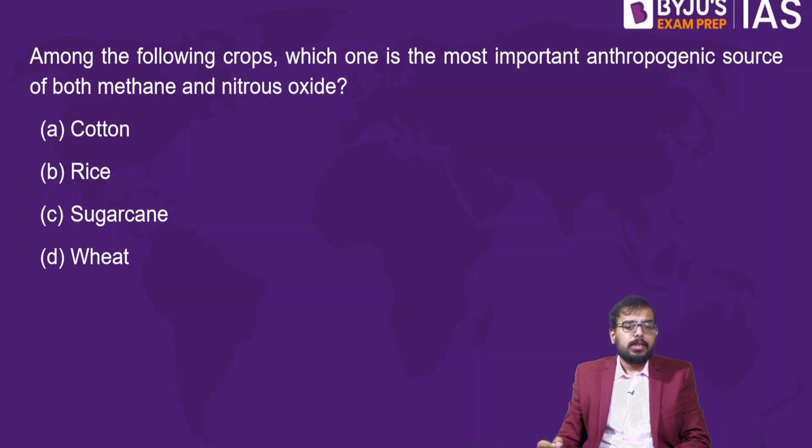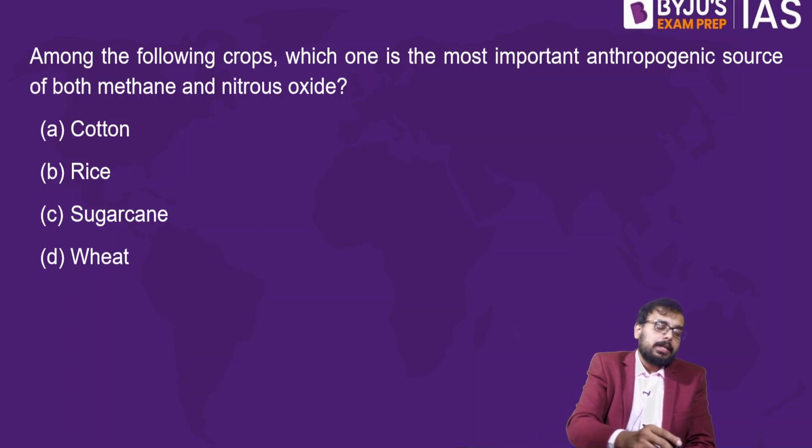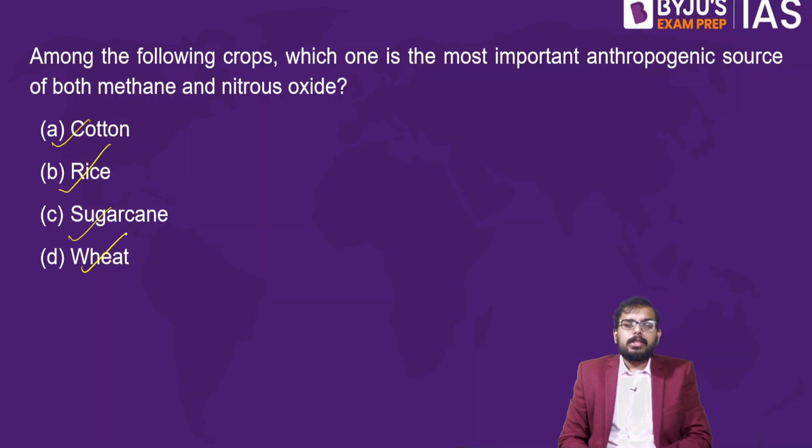The next question is: among the following crops, which one is the most important anthropogenic source for methane and nitrous oxide? Which crop is the important source for methane generation and nitrous oxide generation? Is it the cotton crop, rice, sugarcane, or paddy? So what is the source for methane generation?